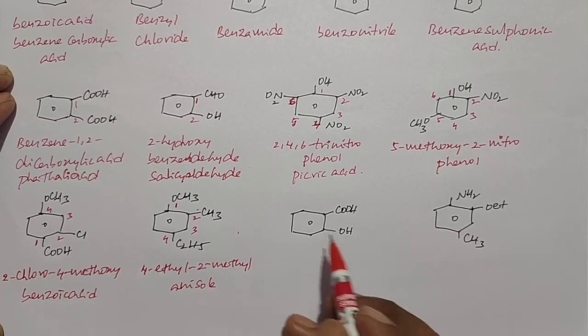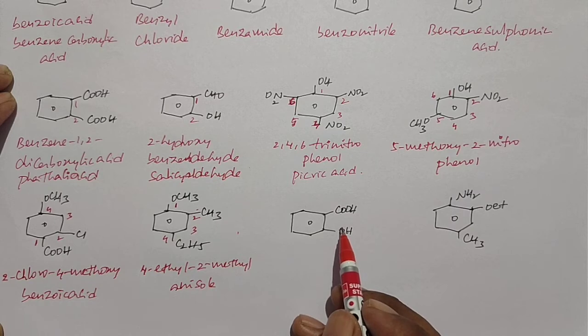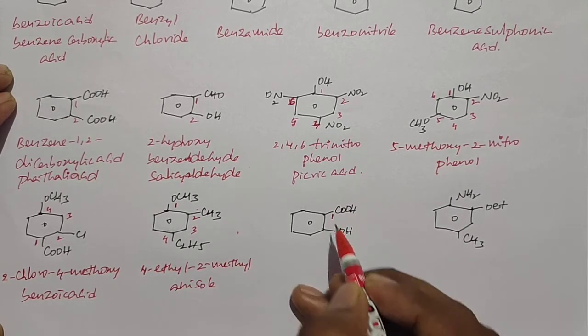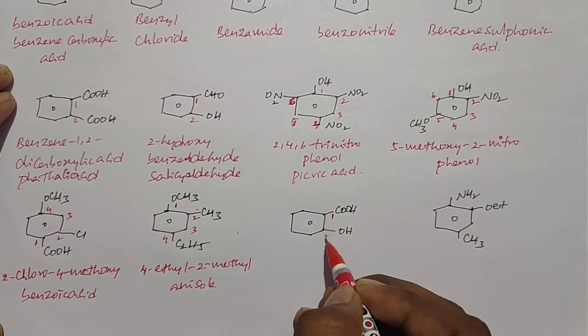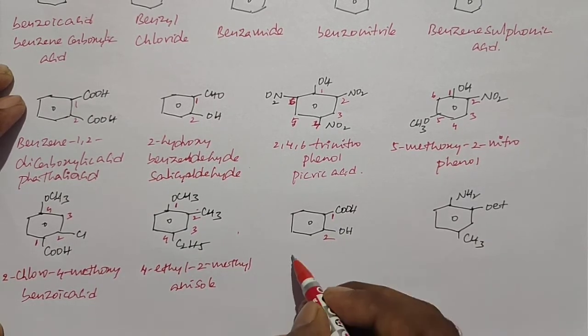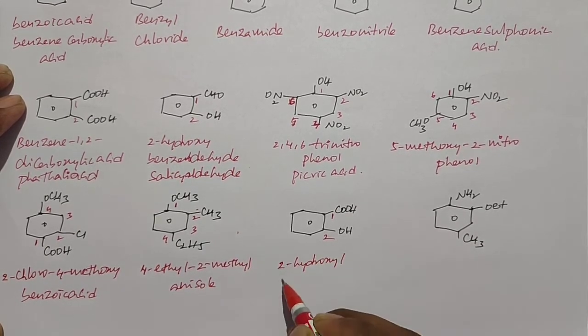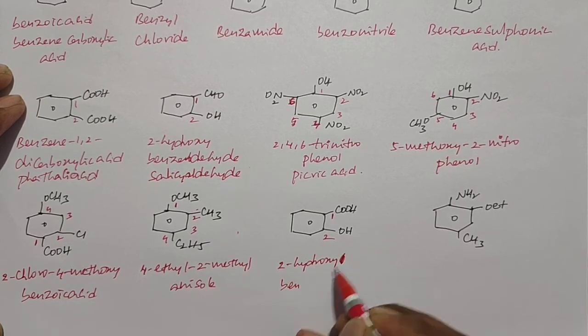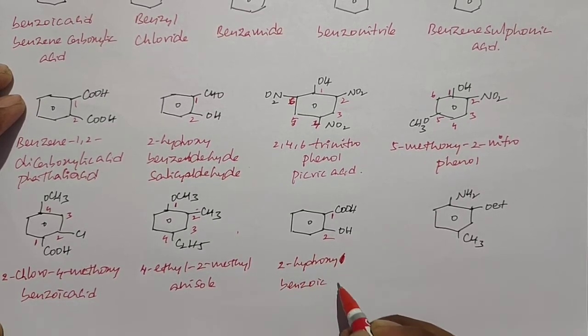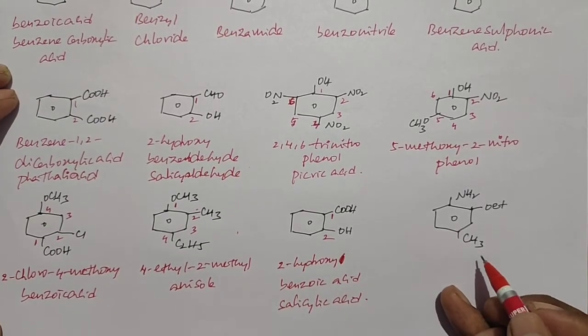So when you go for this, here the benzene ring attached to the carboxylic group and alcohol group. Based on the order of priority, carboxylic group is considered the principal group. In that case, hydroxy is considered a prefix. We call it 2-hydroxy. Then the name of the compound is 2-hydroxy benzoic acid, and its common name is salicylic acid.